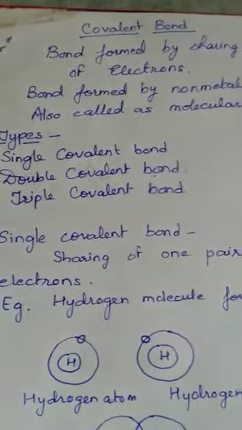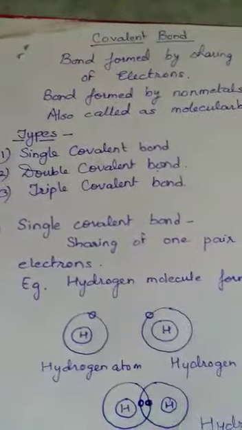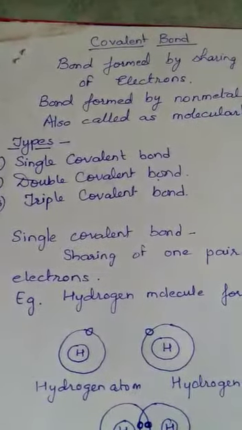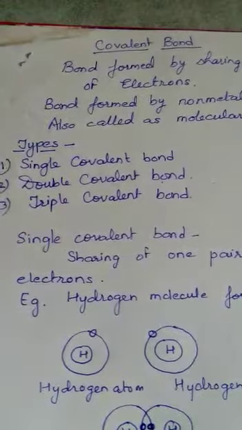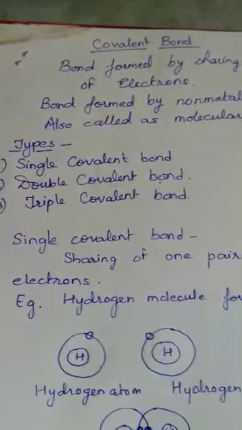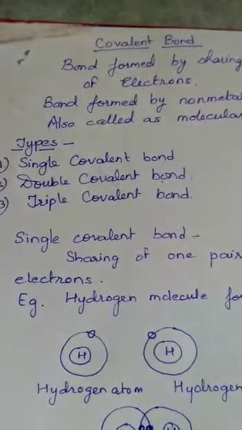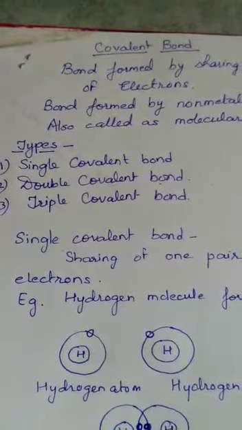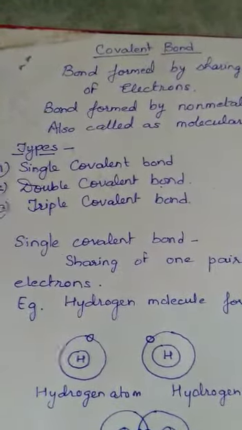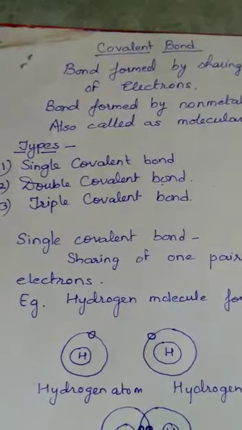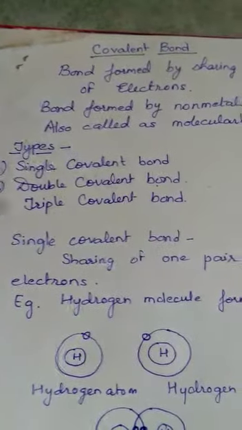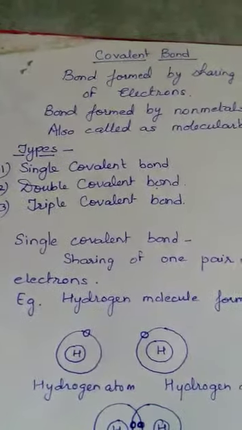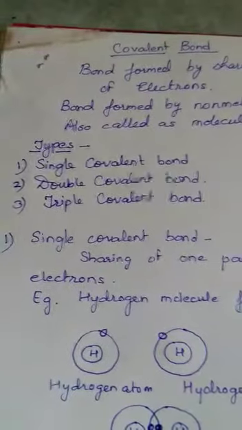We had also seen that the bond was formed between metals and non-metals because metals have the tendency to donate the electrons and non-metals have the tendency to accept the electrons. Now, what happens if two non-metals want to form a molecule? When two non-metals want to form the molecule, they will share their electrons, and the bond formed by sharing of electrons is known as covalent bond.